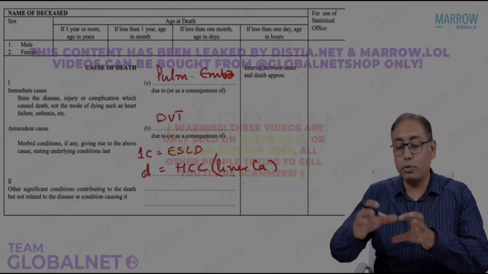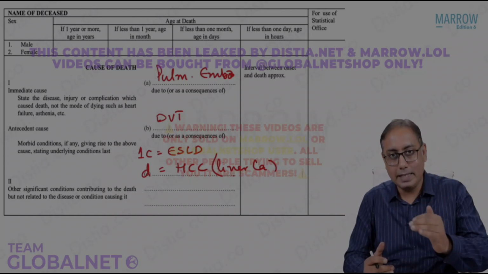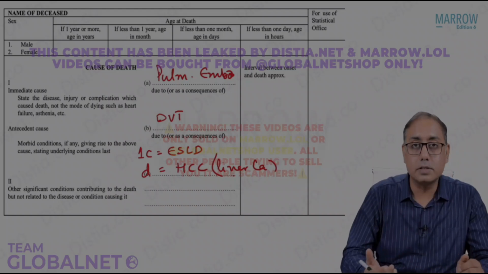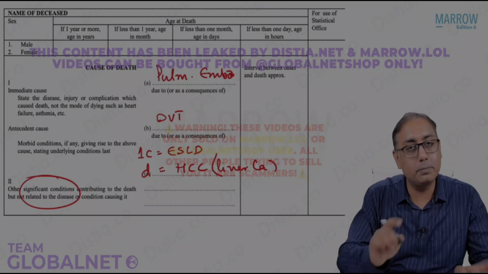Usually we do not put 2 or 3 things in a single line. So you make line 1A, 1B, C, D, and so on, whatever number you want. In the other causes, the other significant factors which can contribute to the death but not directly